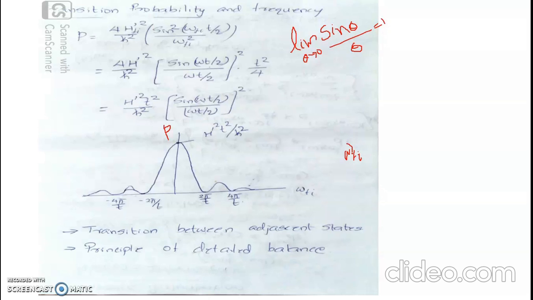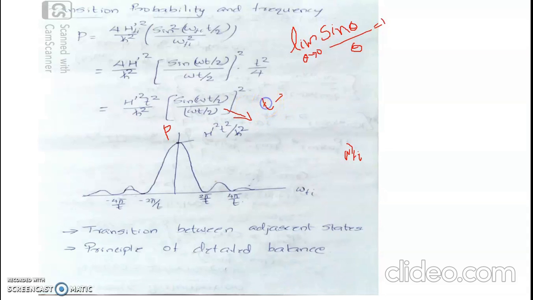The initial quantum state is retained even after the time-dependent perturbation lasting for a definite duration. Then the probability of transition becomes H prime square t square by h cross square, sin omega t by 2 by omega t by 2,